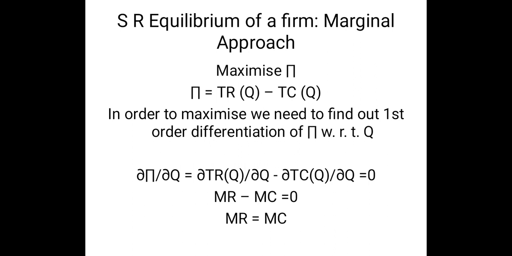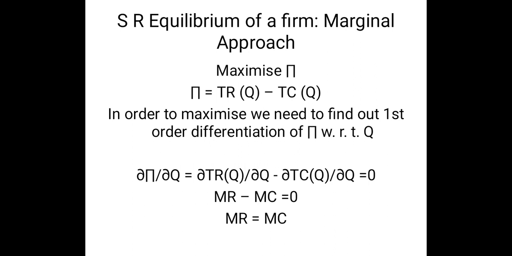Now interestingly, del TR of del Q is nothing but MR, and del TC of del Q is nothing but MC. Now what is MR and what is MC? MR is marginal revenue, which is defined as the change in total revenue due to 1 unit change in output. And MC is the change in total cost due to 1 unit change in output level. So we get MR minus MC equal to 0, which implies that MR equals MC.